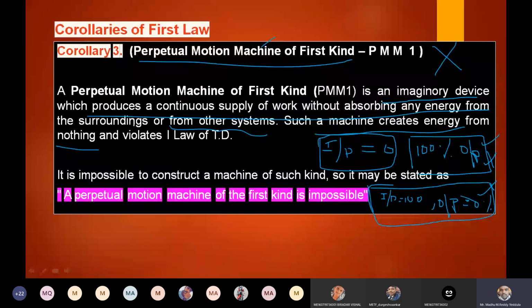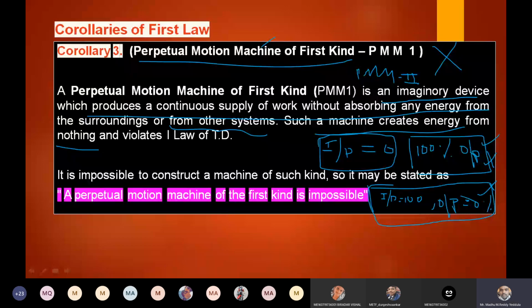Yes, right? Next unit, in the second law of thermodynamics, we are going to study PMM2 also. At that time, I will ask you about PMM1, and you should explain what PMM1 is. In the third unit, we are going to study about PMM2 also. Okay.